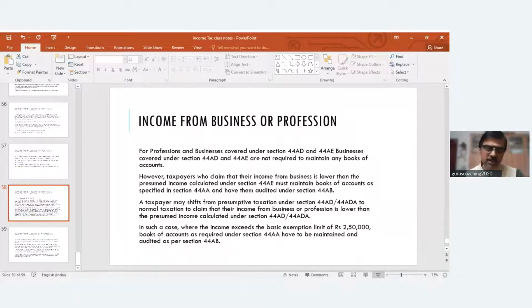If an assessee declares profit under 44 AD, he cannot declare a lower profit for the next 5 consecutive subsequent assessment years. Very important condition. If an assessee is opting for this presumptive tax, he cannot declare a lower profit for the next 5 consecutive years. And if he is going to declare a lower profit, then he shall not be eligible for claiming benefit of this section.